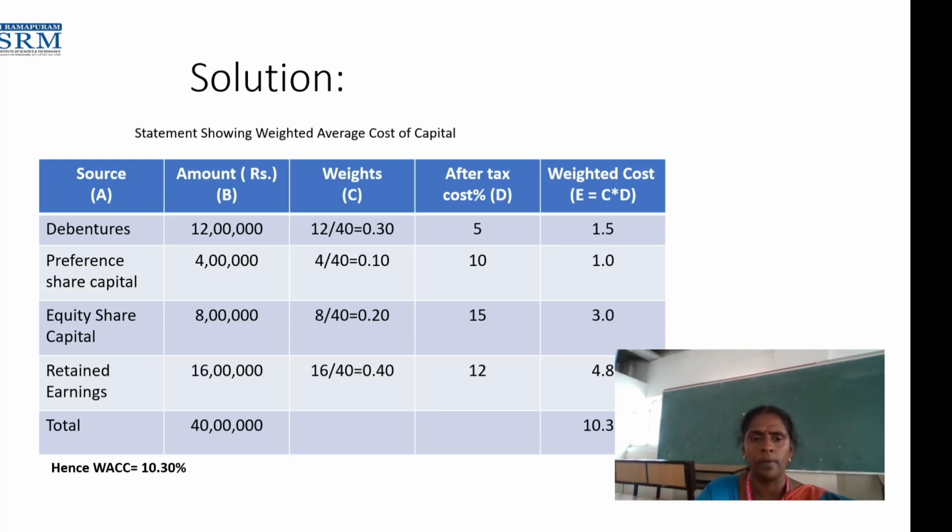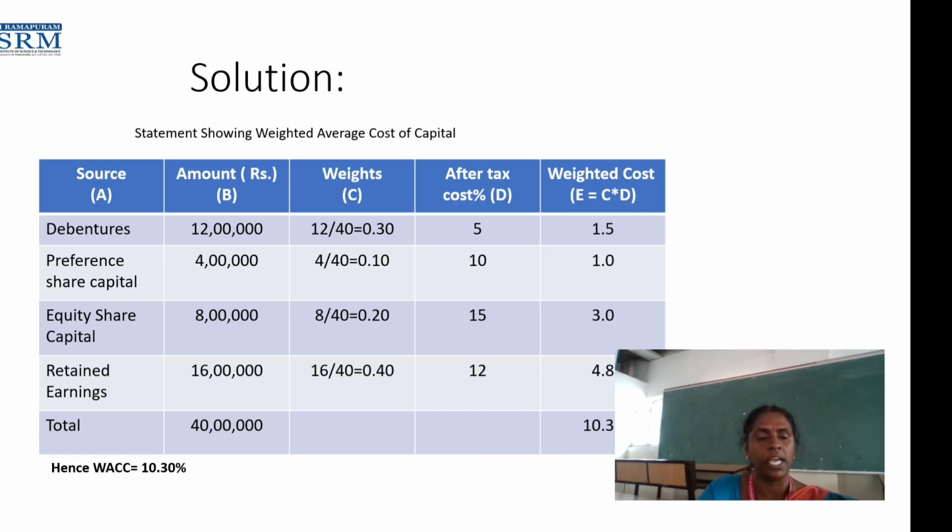The format for this: first you need to start with a statement showing weighted average cost of capital. The source is given; there are 5 columns we need to calculate. First one, debentures. Second one, preference share capital.